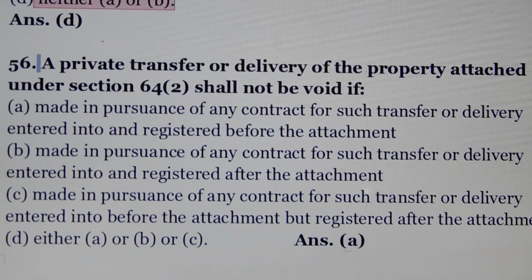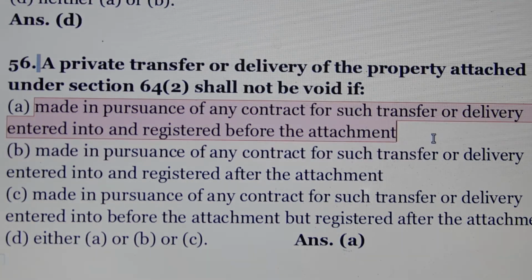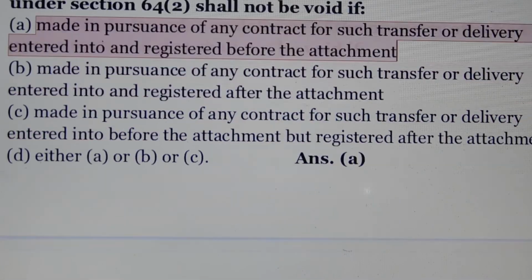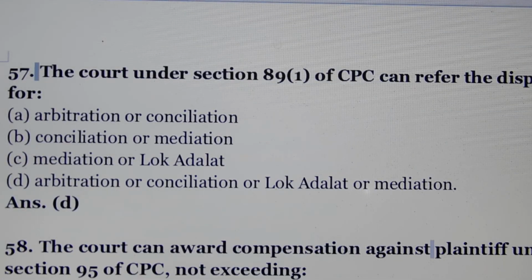Question number 56. A private transfer or delivery of the property attached under section 64 subsection 2 shall not be void if. Answer is option number A, made in pursuance of any contract for such transfer or delivery entered into and registered before the attachment. Question number 57. The court under section 89 subsection 1 of CPC can refer the dispute for. Answer is option number D, arbitration or conciliation or lok adalat or mediation.